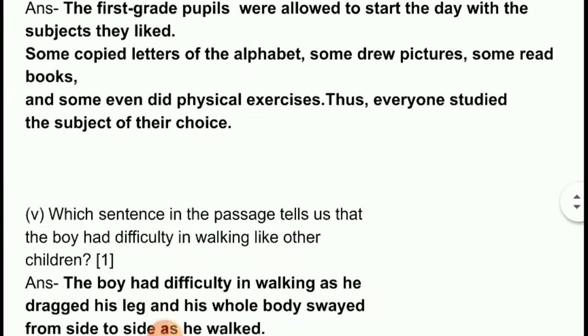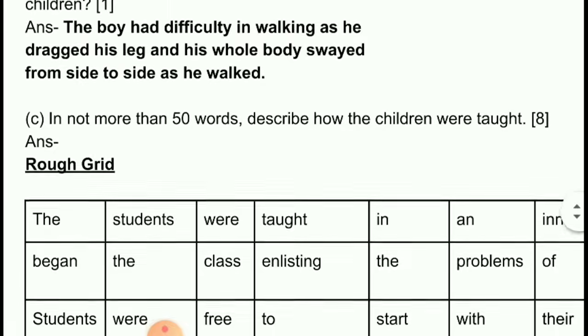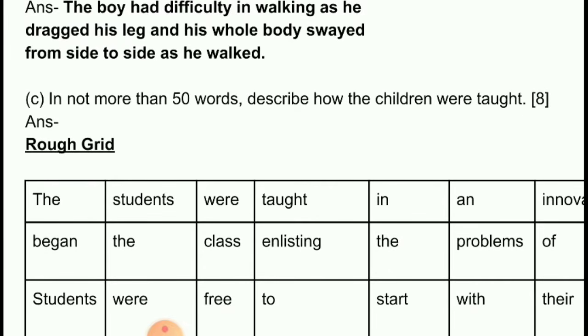Okay, so let's go to our important part, that is the grid part. Here the C question, in not more than 50 words. So now it has changed to 50 words. You have to describe how the children were taught. Read this question carefully. How the children were taught.